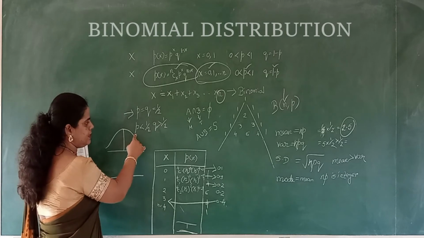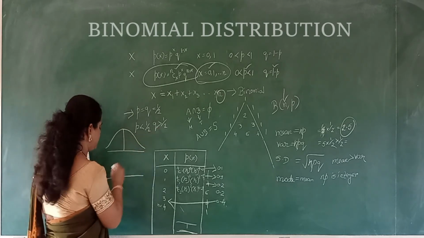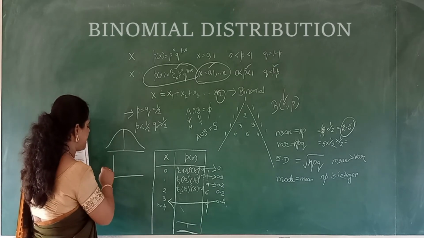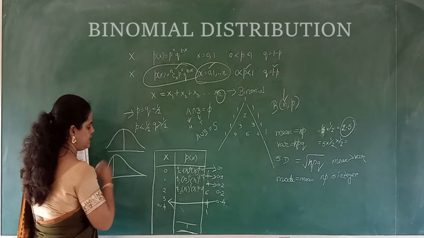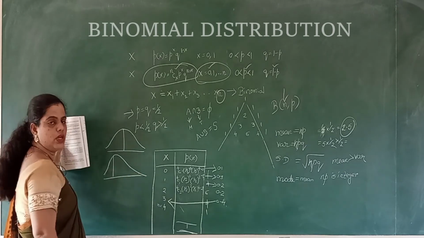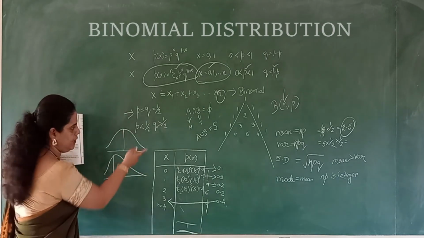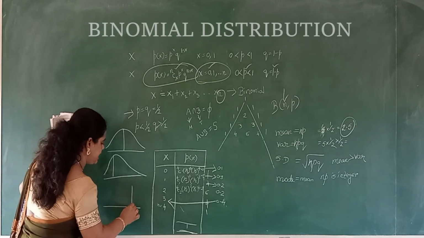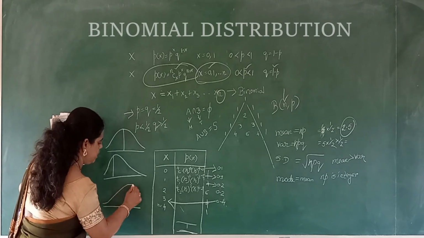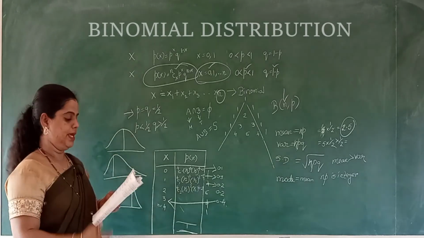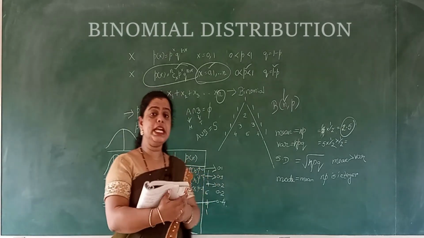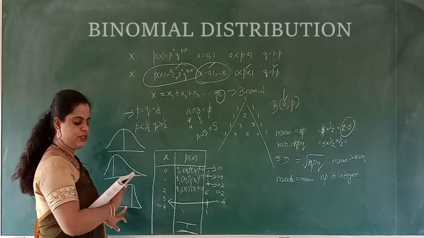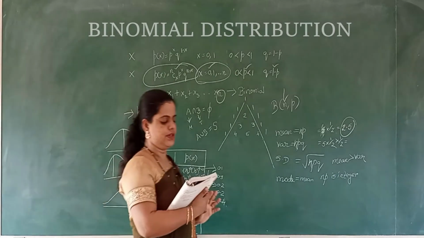Whereas if P is less than 1 by 2 and Q is greater than 1 by 2, for the positive side it will be more. Got it? And if it is vice versa, for the negative side it will be more. So they say if P is greater than 1 by 2 and Q is less than 1 by 2, then it will be a negatively skewed distribution.